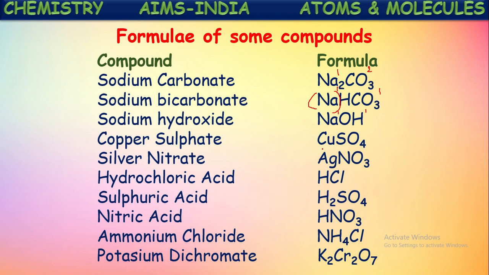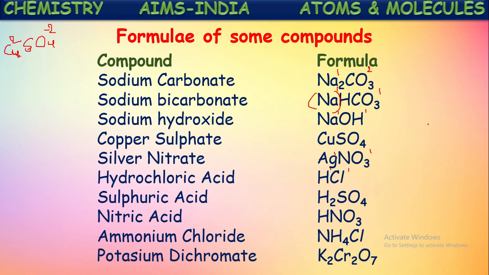If you see here copper sulfate, in this copper valency is 2 and sulfate ion valency is also 2, because SO4 minus 2 is a sulfate ion formula. So from these two now common factor 2 is eliminated, then we get the formula as CuSO4. And by coming to silver nitrate, the valencies of both are 1 here also, and even here also the hydrogen chloride also the valencies are 1 and 1.